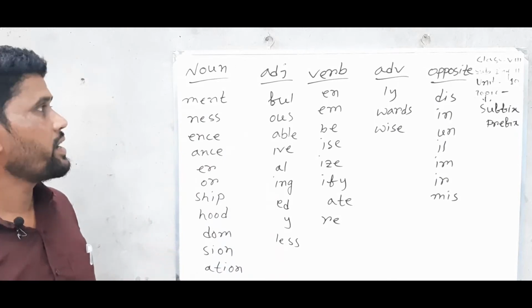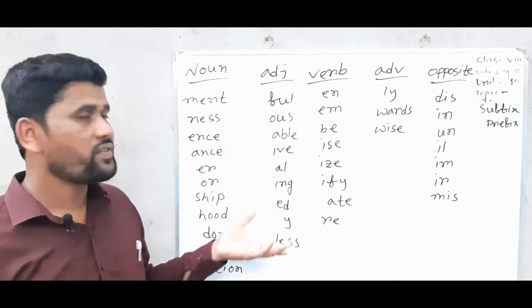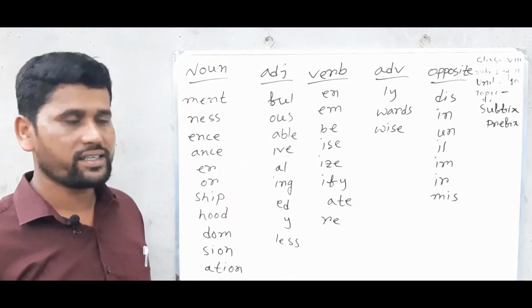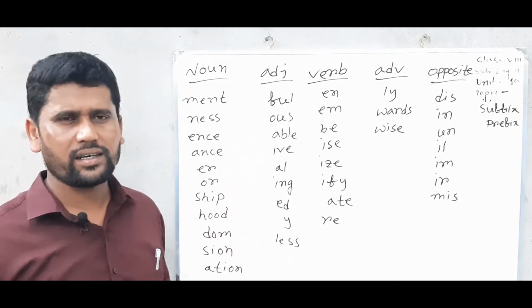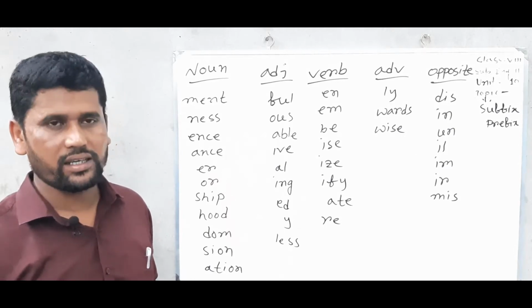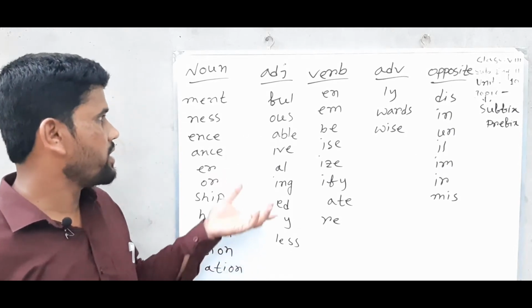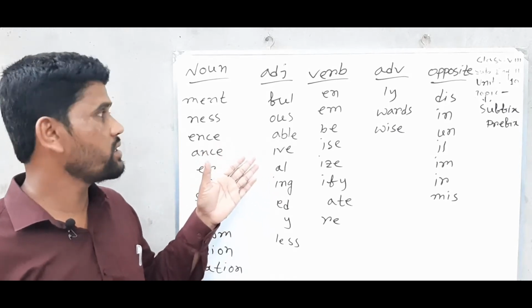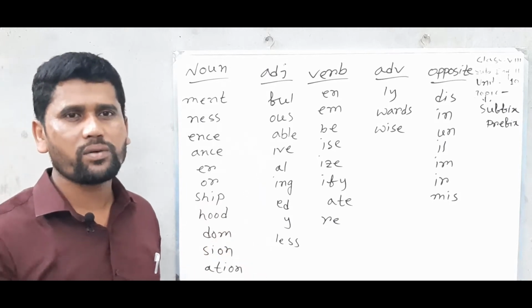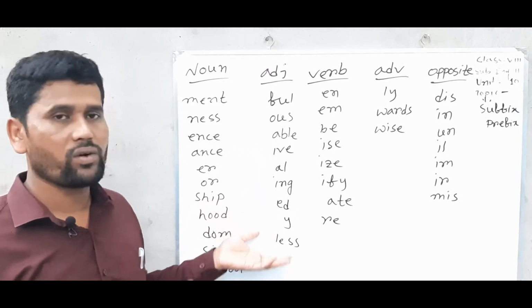When you understand that the word will be a noun, then you can add from this serial. And also when you find any FUL, OUS, ABLE, IVE, AL, ING, EDY, LESS, and etc., and more you will find when you study your book, then you can identify the word as an adjective. And when you make the word adjective, you can follow this serial.